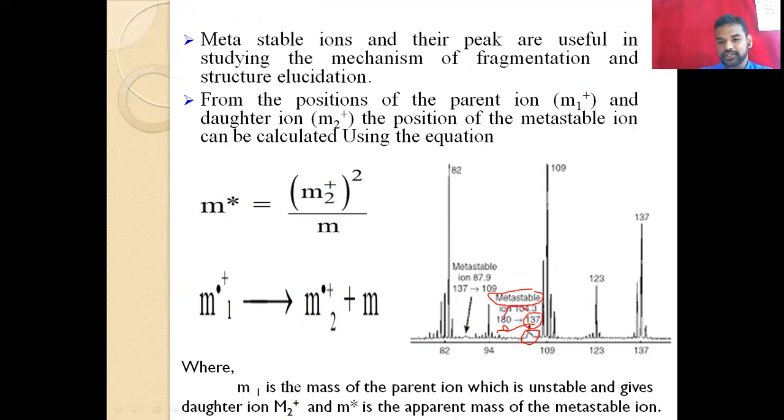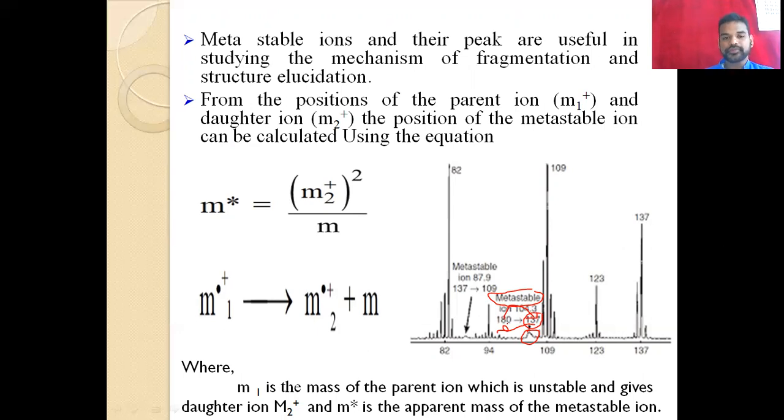That means from the electrostatic analyzer to the magnetic analyzer, it decomposes and changes its nature. So this is what we call the metastable ion state. The peaks are useful in studying the mechanism of fragmentation. From the position of the parent M1 plus and daughter M2 plus, the position of the metastable ion can be calculated. The stability time or stability rate we can understand from the broad peaks, that means the length and width of the broad peaks.